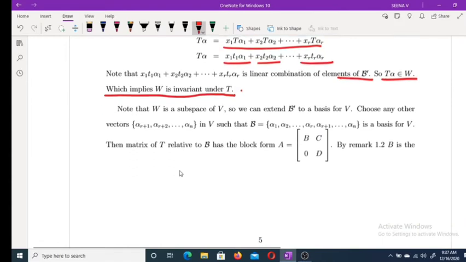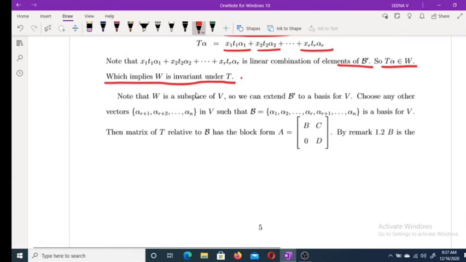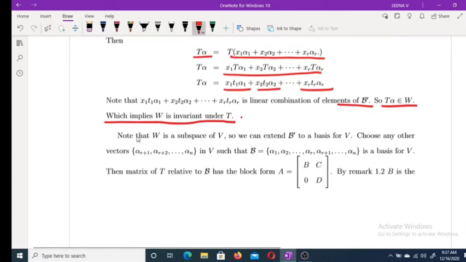For this, B dash is a basis for W, and we extend this basis as a basis for V. Because B dash is a basis, B dash is a linearly independent set, therefore we can extend this as a basis for V, and choose alpha r plus 1, etc., alpha n such that this is a basis for V. Alpha 1, alpha 2, etc. We are adding these elements so that this set becomes a basis for V. The total number of elements is n because we chose the dimension of V as n.